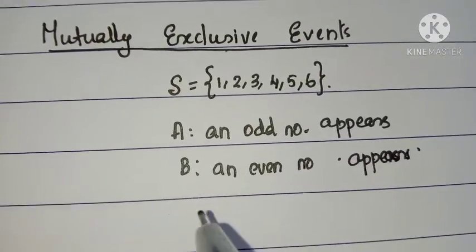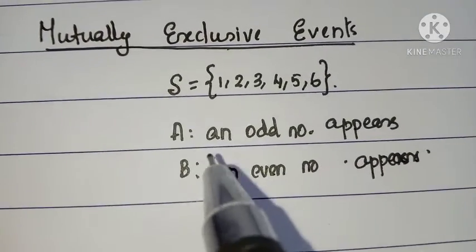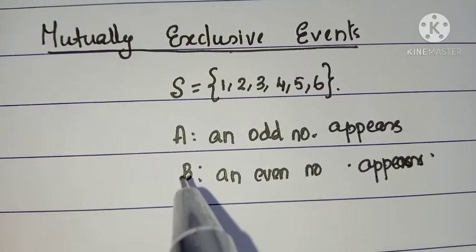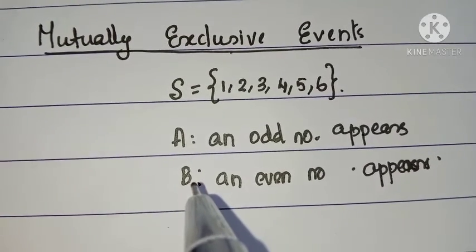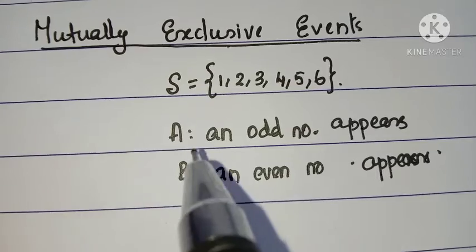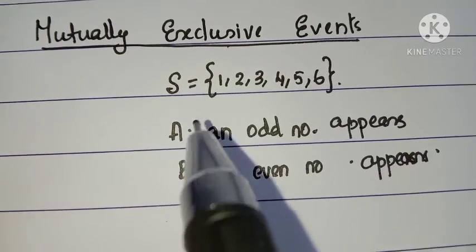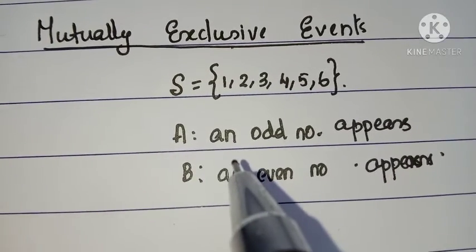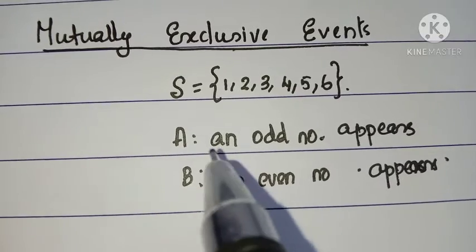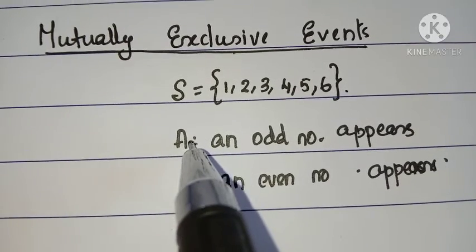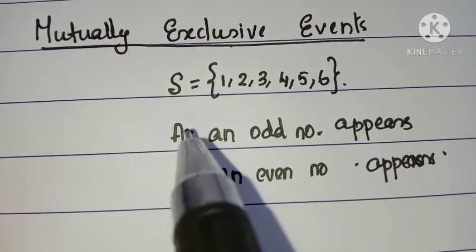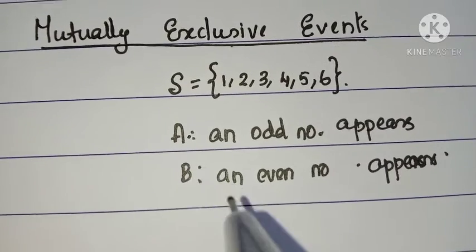Clearly, listen, the event A excludes the event B, and similarly the event B excludes the event A. That is, the occurrence of any one of the events excludes the occurrence of the other event.